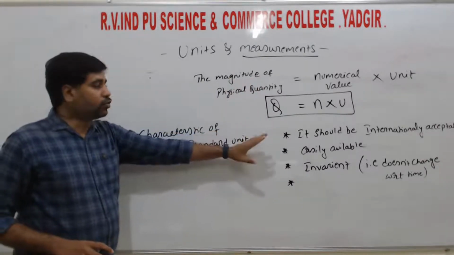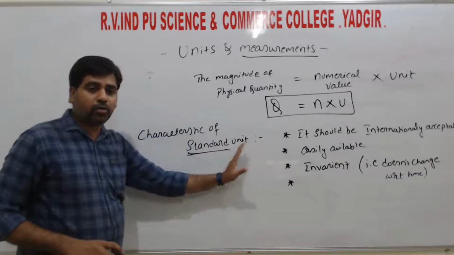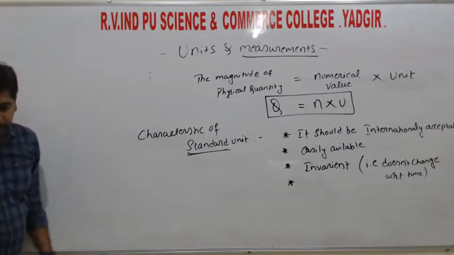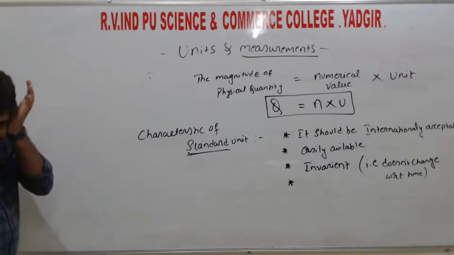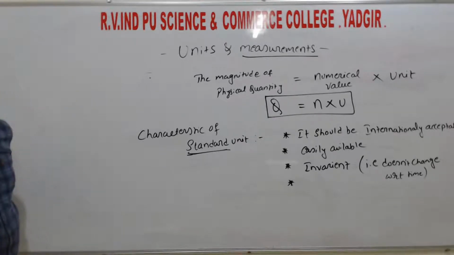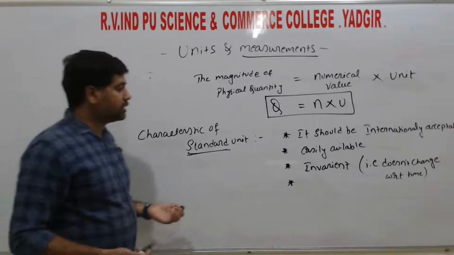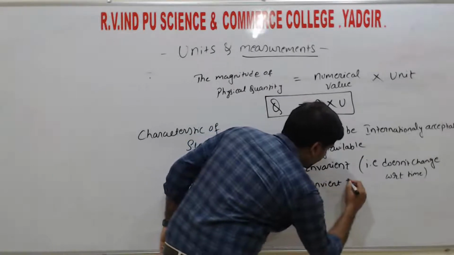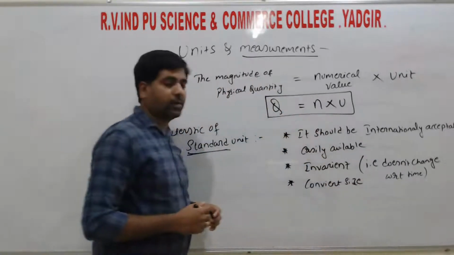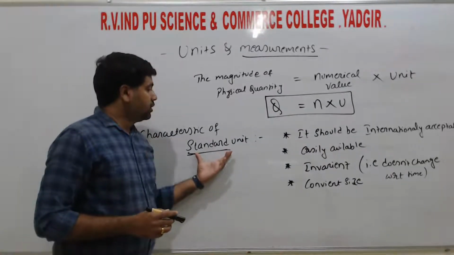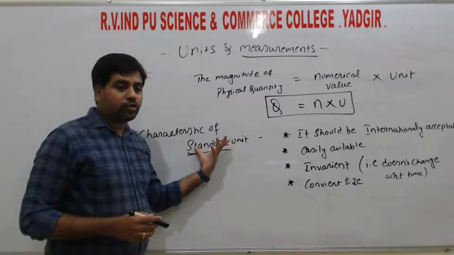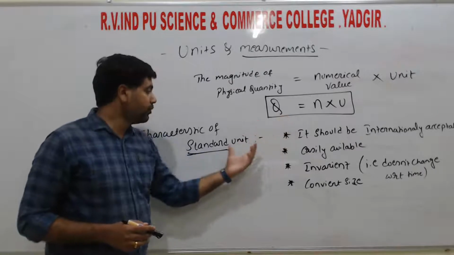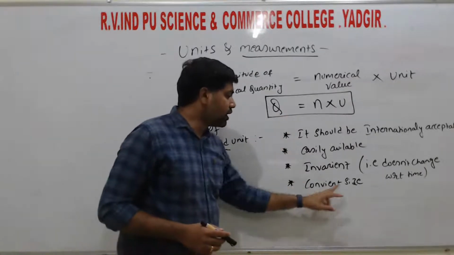The fourth one is that it should be of convenient size for measuring physical quantities. If I fix the standard unit, it should not be too small and it should not be too large. So it should be in a convenient size.